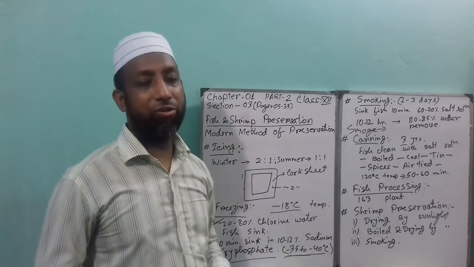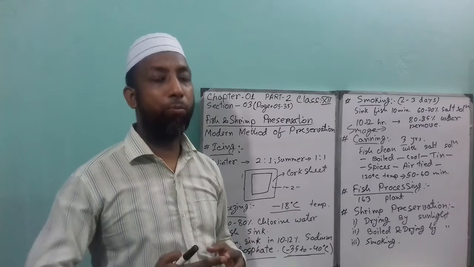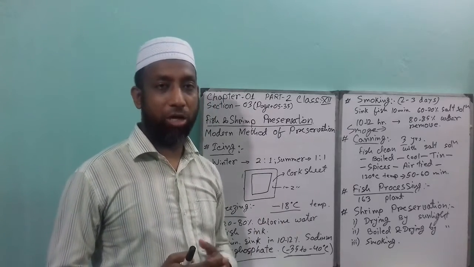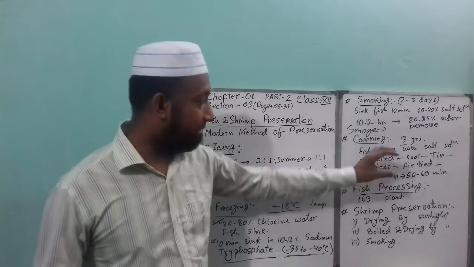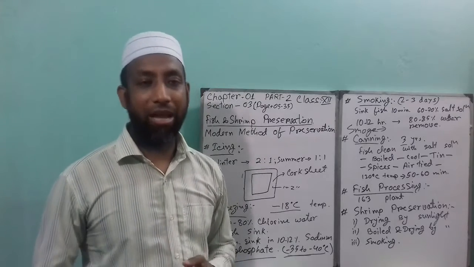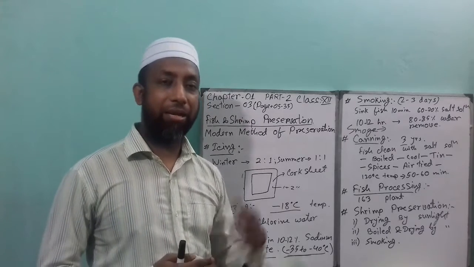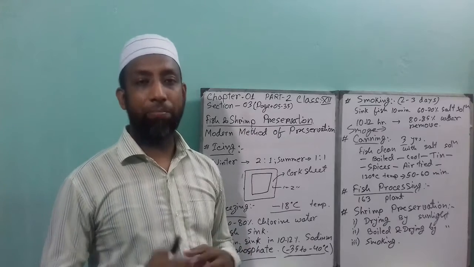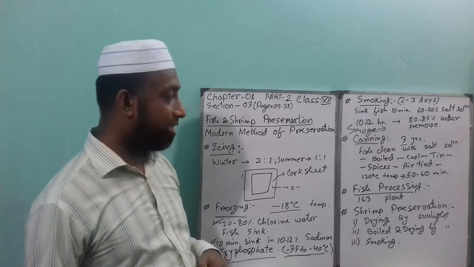In our country, this type of process is very expensive, and it is not popular in our country. But nowadays, in some super shops like Meena Bazar, Agora, now you can find some canned fish like tuna, and then salmon, everything. But in European countries, tuna fish, salmon, they can use to do this type of fish, like preserved in brine, preserved in tomato ketchup, preserved in mustard oil, this type of thing. So this is very important.